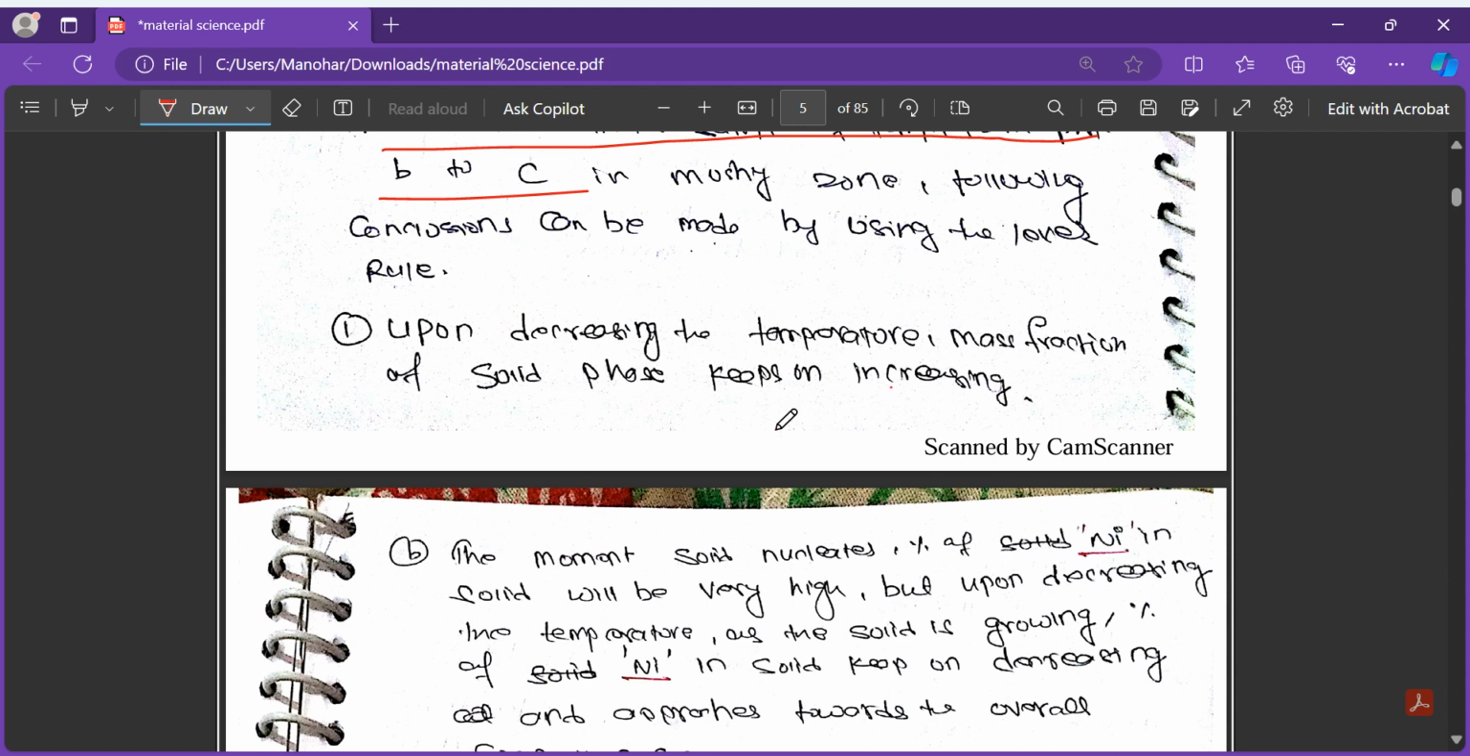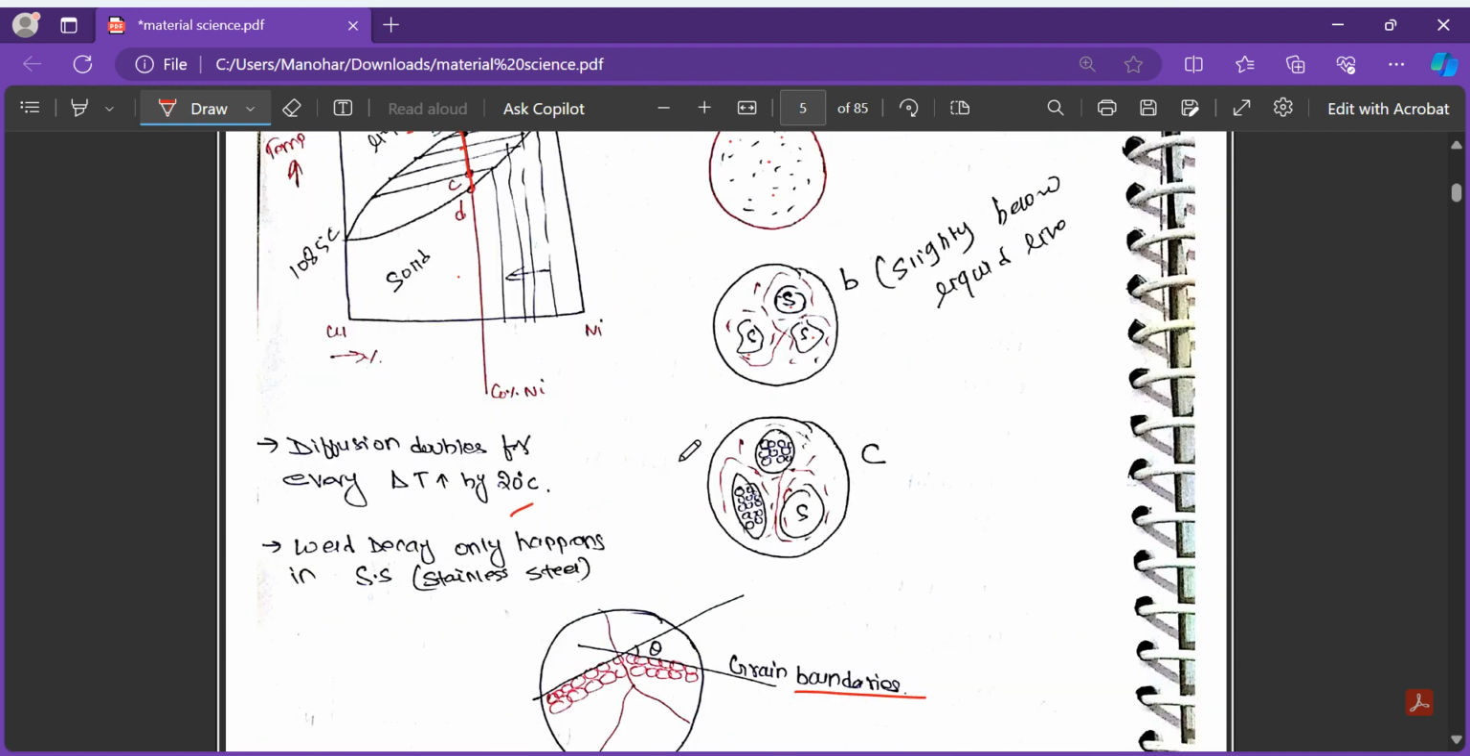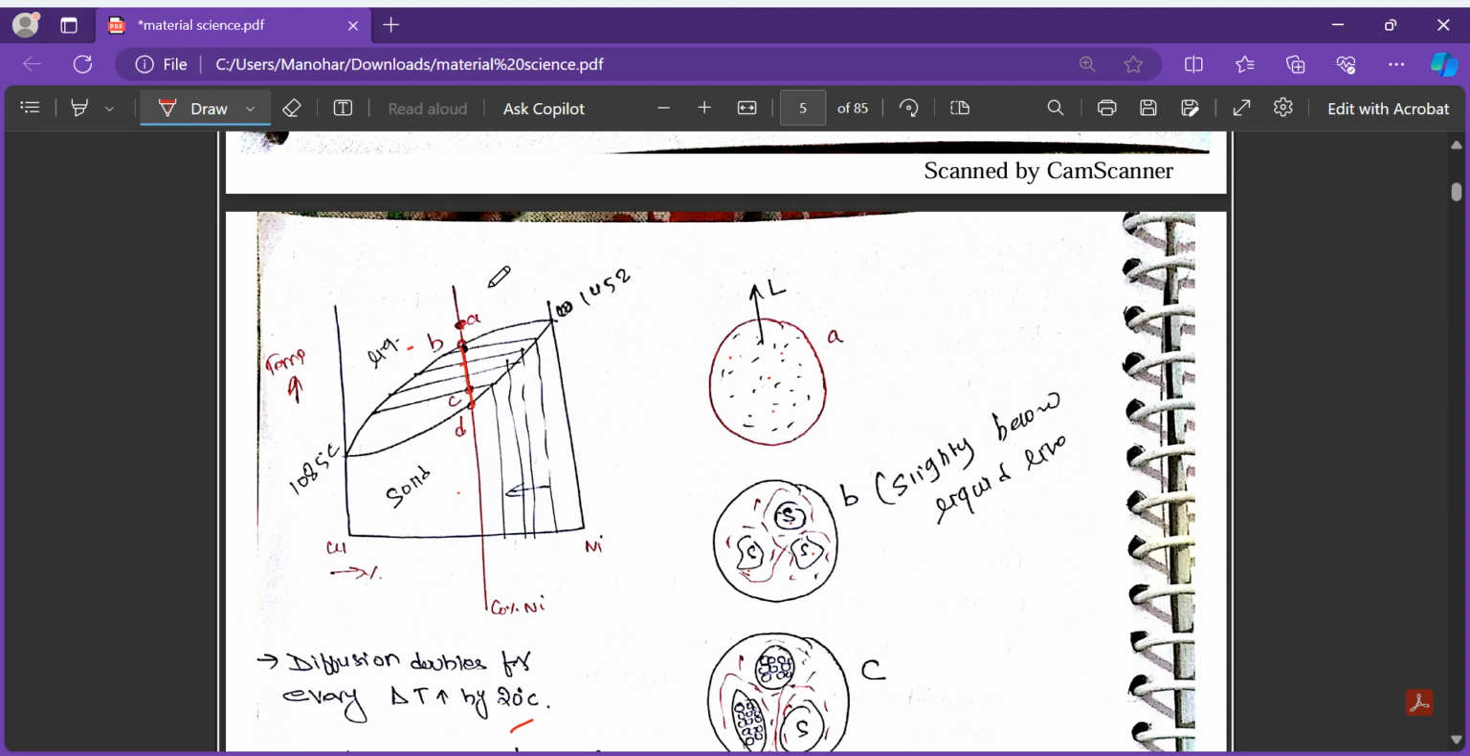You can tell this very simply by just looking at the phase diagram. The mass of the solid will keep on increasing. The moment solid nucleates, the percentage of nickel in the solid will be very high. How can you see that? At A there's only liquid, and just below A, in the mushy zone, the solid will start forming.